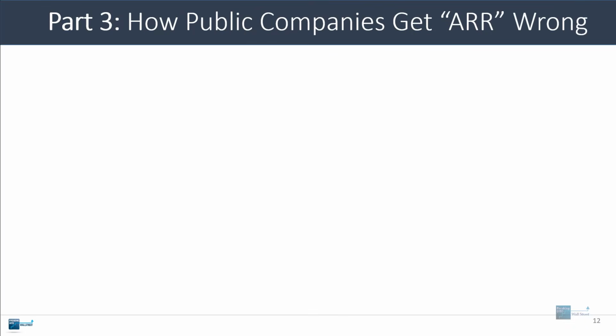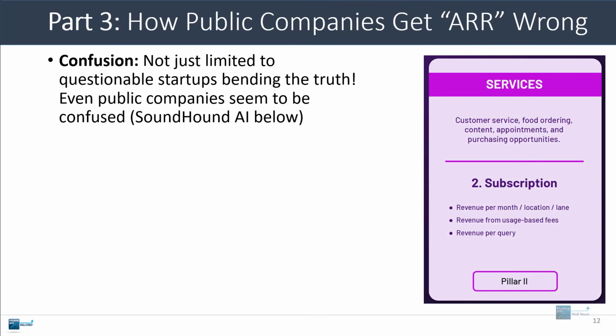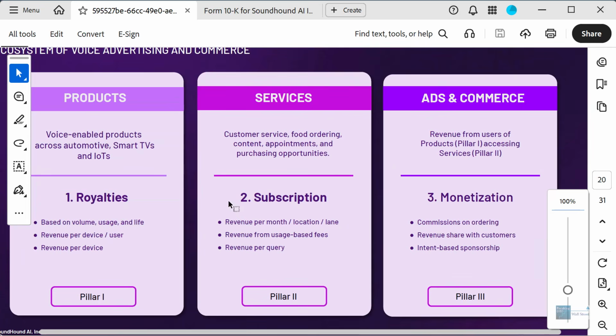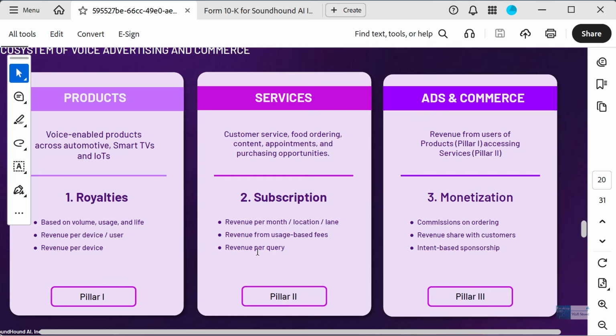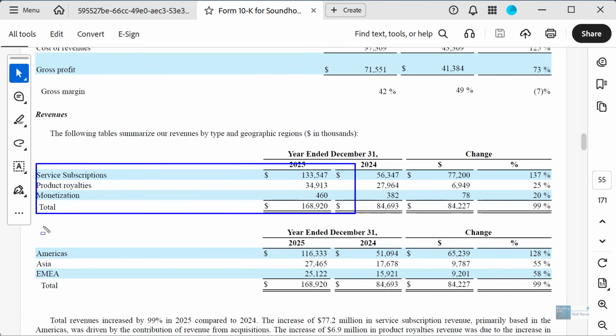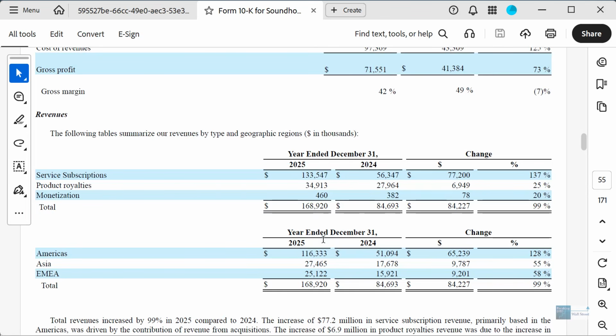Now, one other point I want to make here is that a lot of public companies also get ARR wrong, and you might think it's just limited to startups, but I have up here the investor presentation for this company, SoundHound AI, and they literally say in their presentation that they consider subscription revenue to consist of revenue per month, per location, per lane, also revenue from usage-based fees, and revenue per query, and these last two are definitely not subscription revenue. So if we were looking at a company like SoundHound and they broke their revenue out into subscriptions, royalties, and monetization, it's not entirely clear that we'd be able to analyze this company appropriately because it looks like they've misclassified a lot of what goes into their subscription revenue.